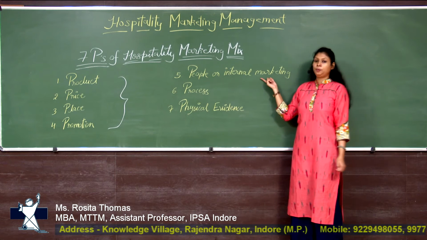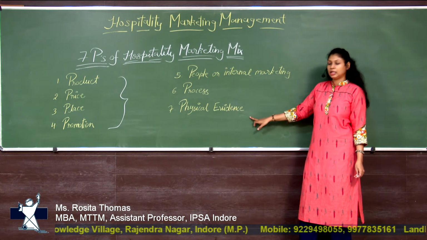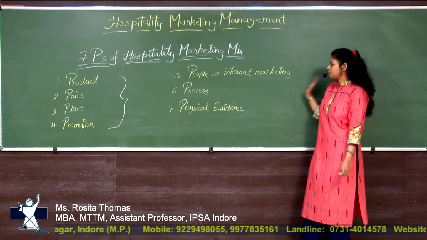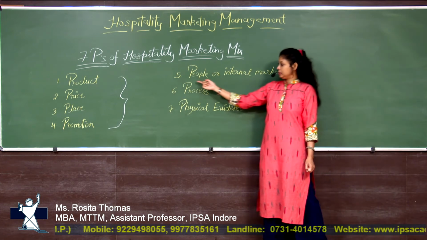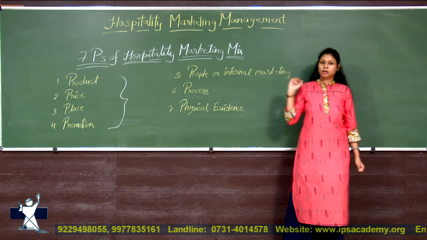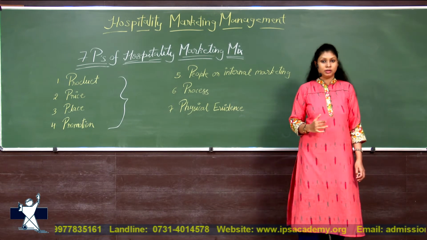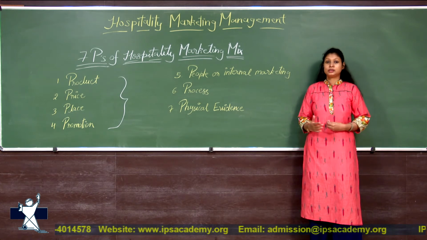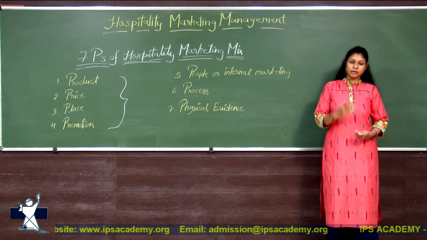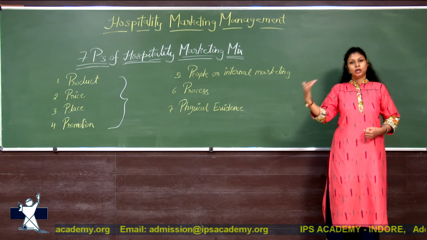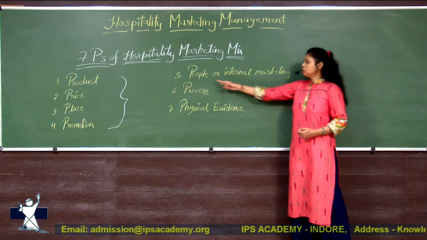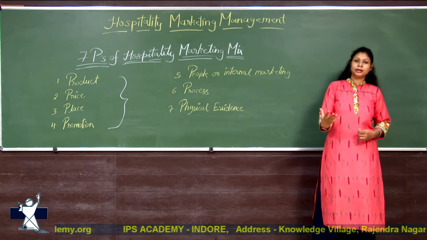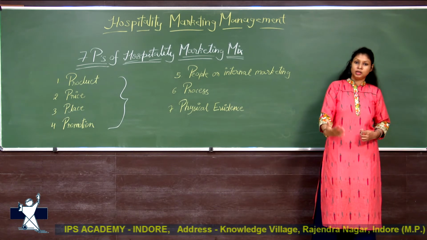Now the extended P's, people, process, and physical evidence, these are specially for the service industry, for the hospitality industry, right? Now what are they? First one is people, or internal marketing. Now when it comes to services, services are provided by human beings to human beings. So that means there is direct interaction of people. There is direct interaction of employees with the consumers, with the customers, right? So the people are supposed to be trained, they are supposed to be skilled, and they are supposed to greet the clients or the customers very nicely.